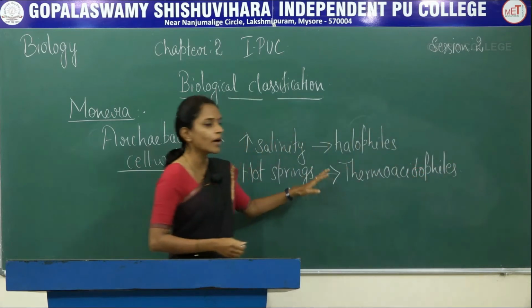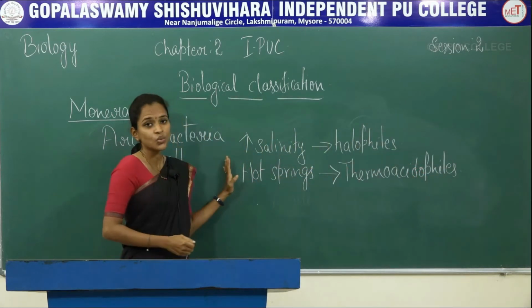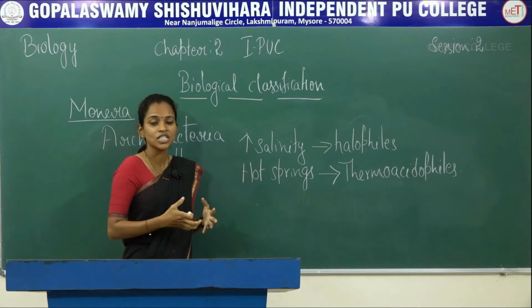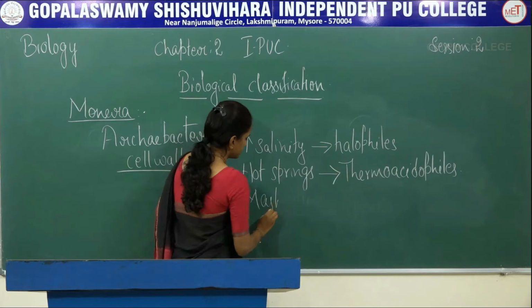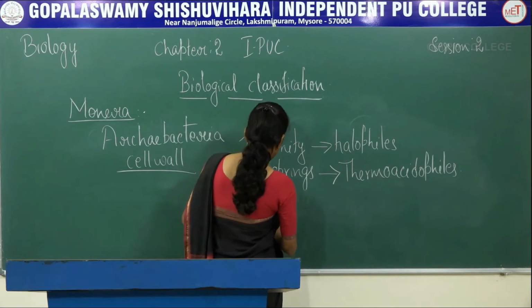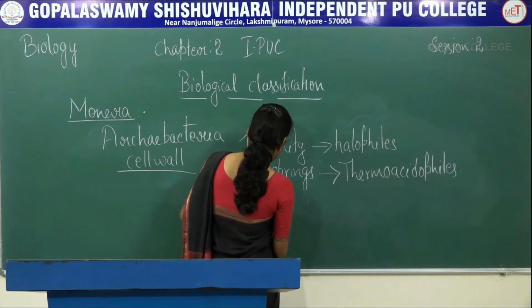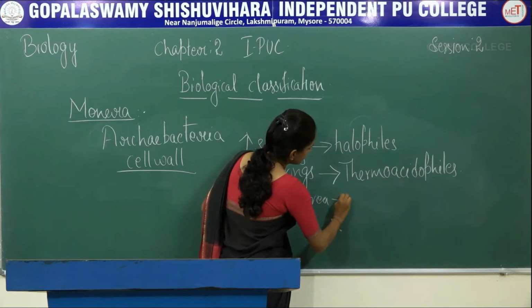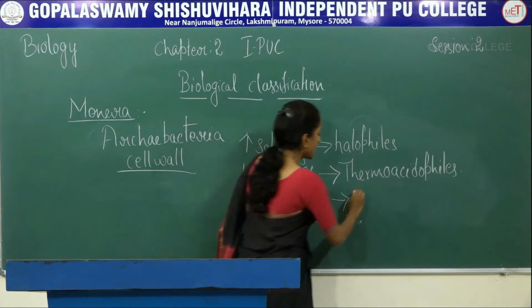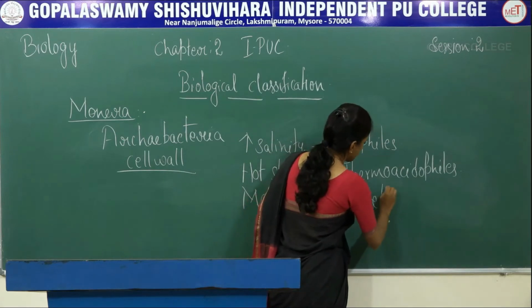And the last one: you can see such bacteria in marshy areas, and those are termed methanogens.